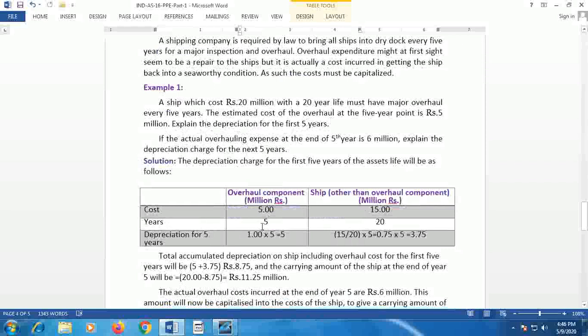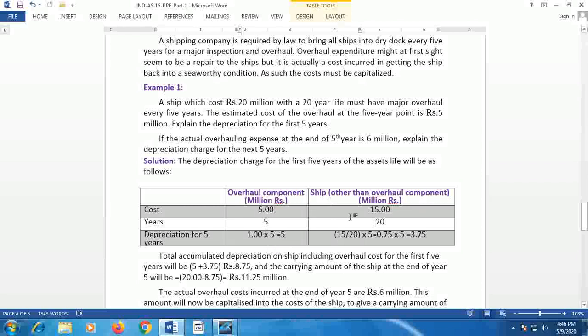The number of years that should be taken for depreciation is 5 years initially with reference to overall, whereas for the ship the life is expected as 20 years. So for the overall component, for 5 years the total cost expires. That means for each year 1 million can be considered as depreciation. Depreciation for 5 years would be 5 million.